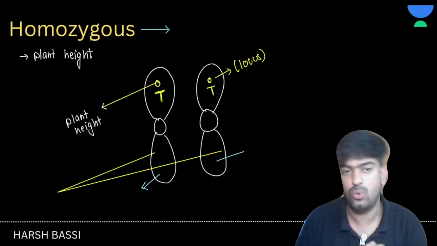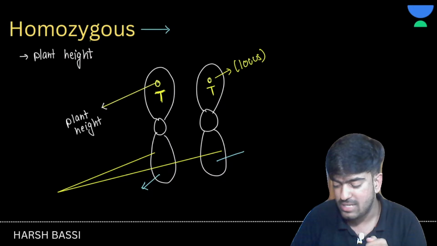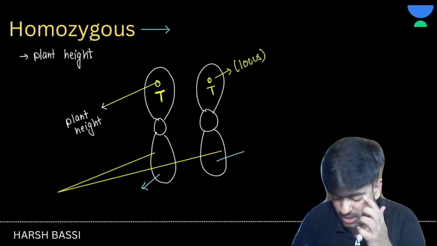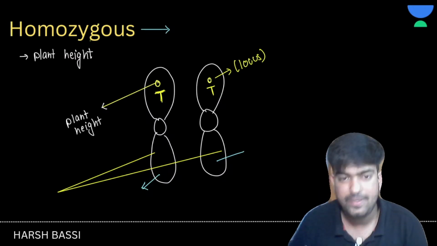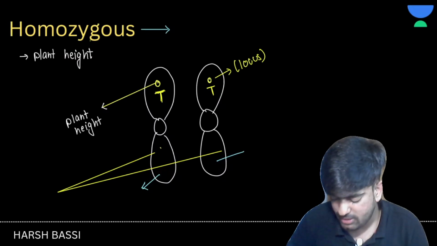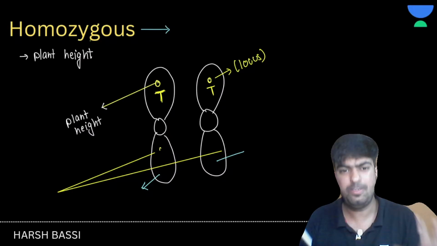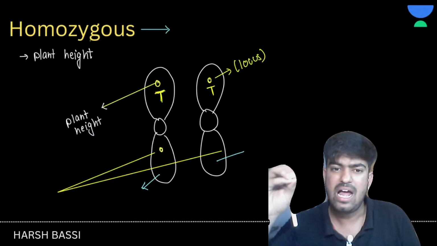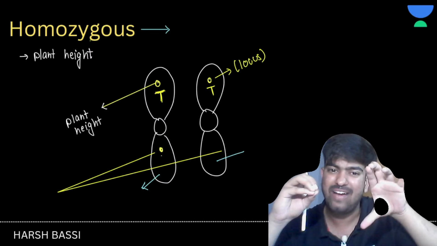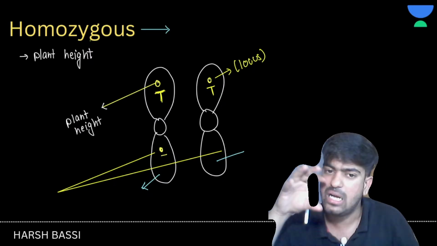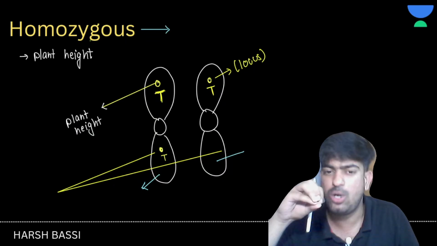And suppose that in another gene there is capital T and small t. In another place there is another gene, and one chromosome has capital T and the other chromosome has small t.